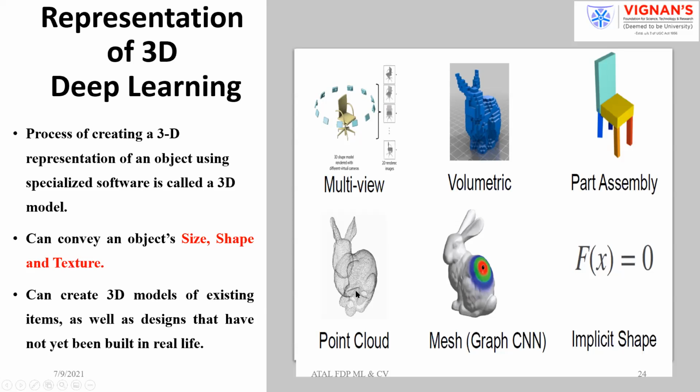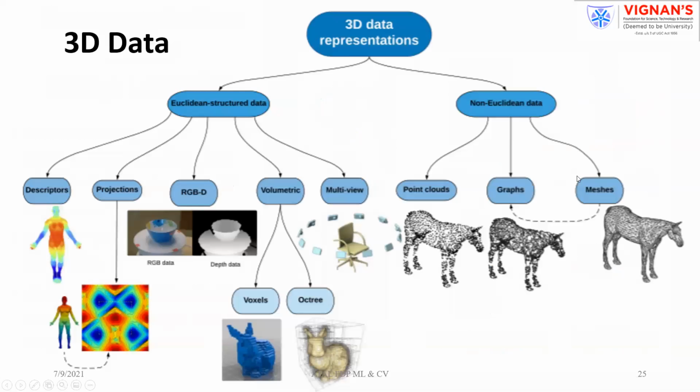As already mentioned, meshes, or sometimes by assembling the parts, you can get the 3D model. That is one important aspect. Or you can go for meshes or point clouds. All these things are useful to generate the 3D data. This is the broader classification which I spoke about right now.